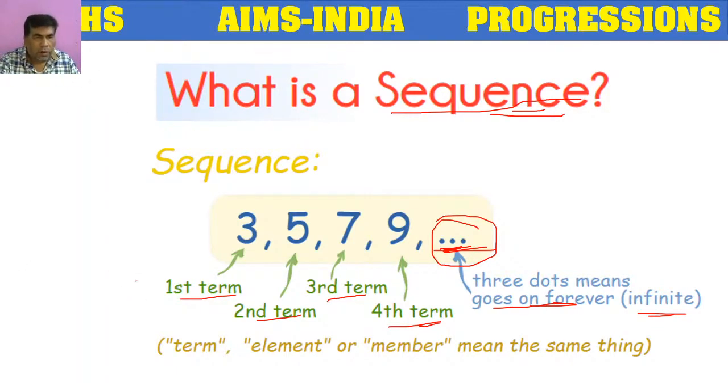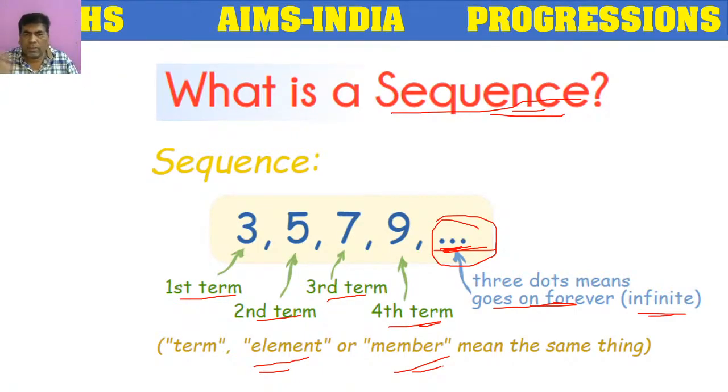We can call each one a term, an element, or a member; all three have the same meaning. So this is an example of a sequence.